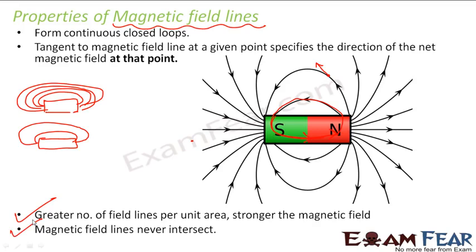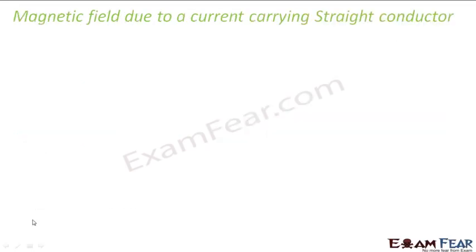Magnetic field lines never intersect, because if they intersect, then at the point of intersection you will have two directions, which is not possible, because the tangent at any point gives the direction of a magnetic field. At one point you cannot have two directions of magnetic field, therefore two magnetic field lines can never intersect. Now let's talk about magnetic field due to a current carrying straight conductor.